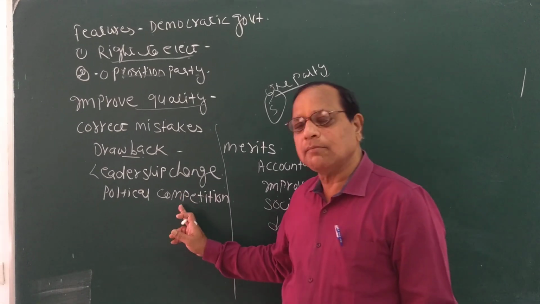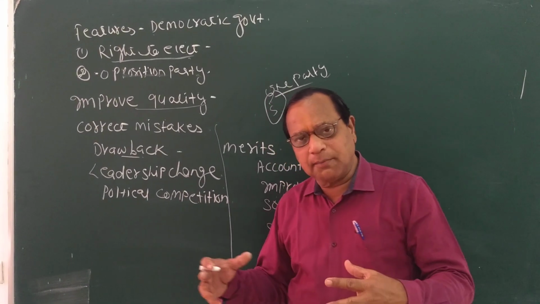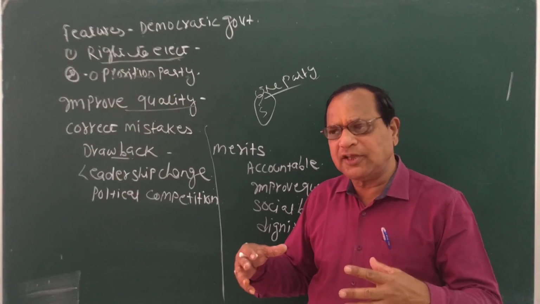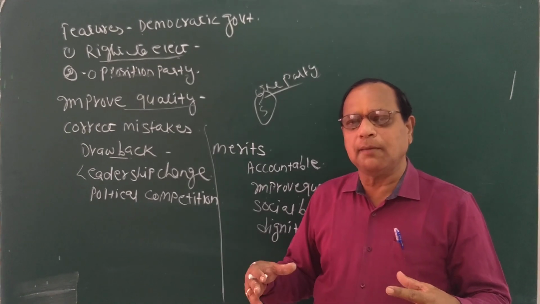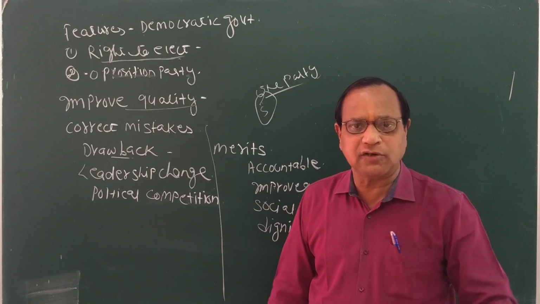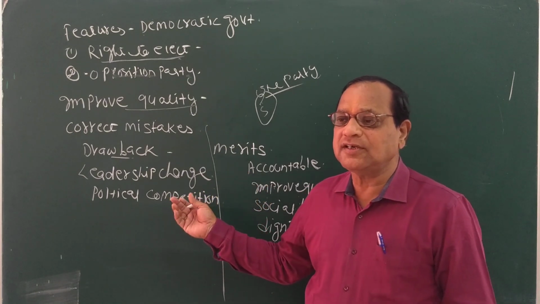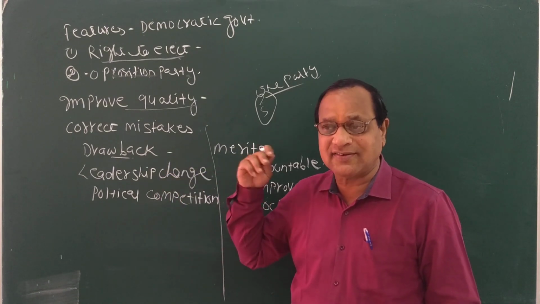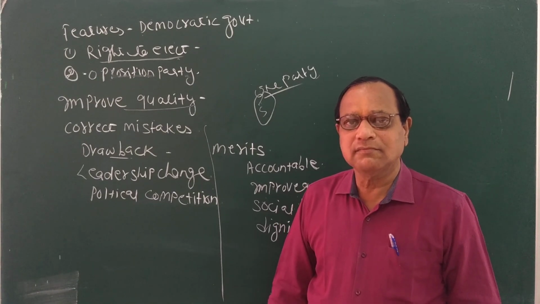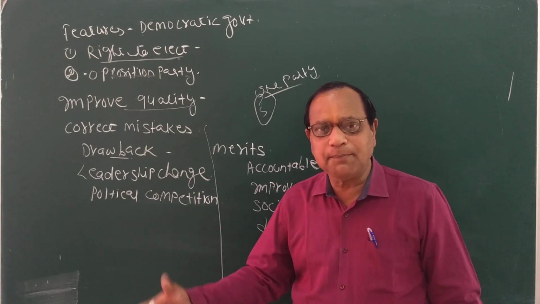That is political competition. If this political competition is fair, if it is in a good way, then it is good for democracy, because people get the chance to understand the political parties.